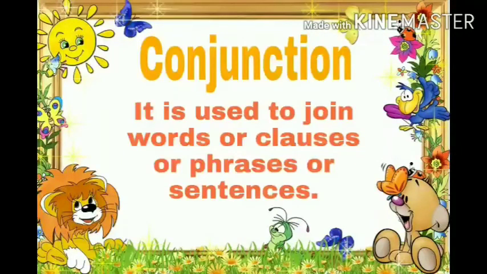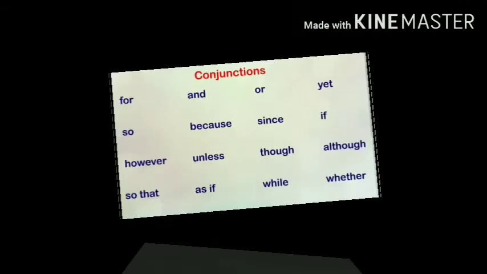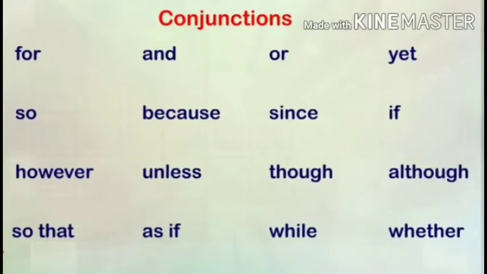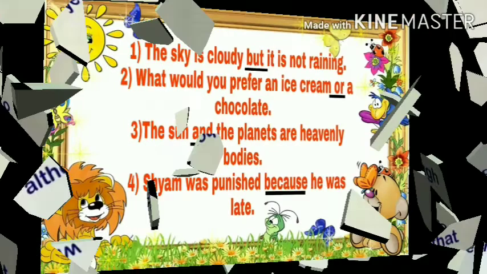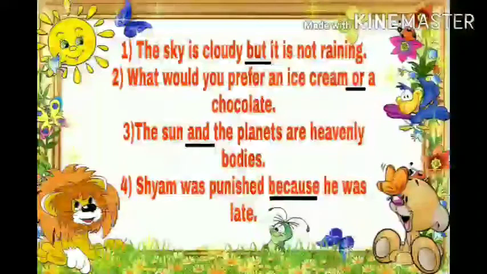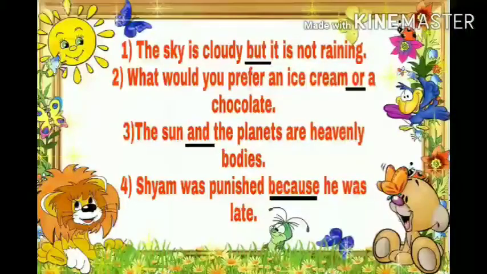Conjunction. It is used to join words or clauses or phrases or sentences. These are few commonly used conjunctions. Let us see few examples. The sky is cloudy but it is not raining. Here but is used to express two different ideas.